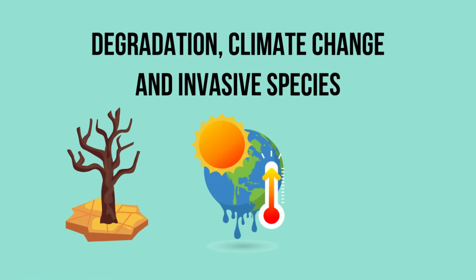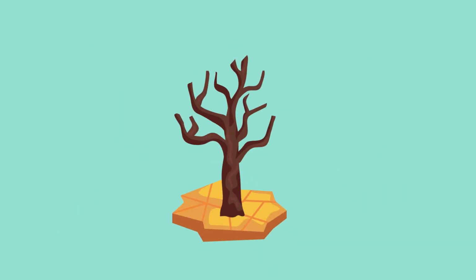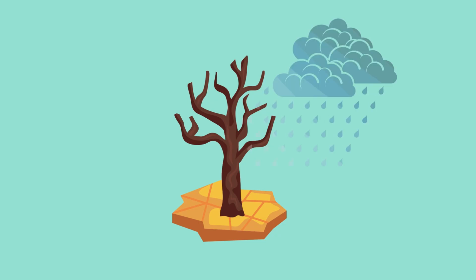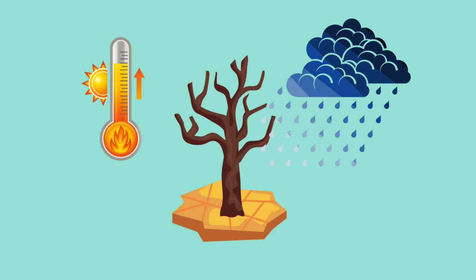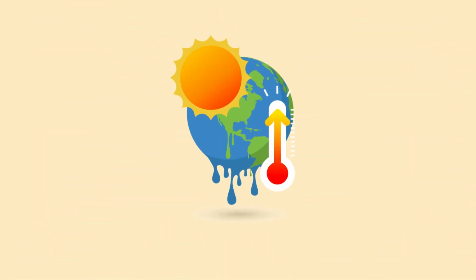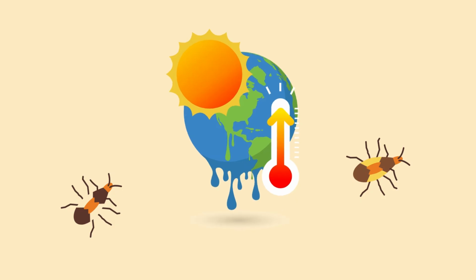Degradation, climate change, and invasive species. Degraded forests are more vulnerable to the effects of climate change, such as altered rainfall patterns and rising temperatures. Weakened forest health reduces resilience to these stresses. Climate change can also aid the spread of invasive species by altering habitat conditions in their favor. For example, warmer temperatures might allow invasive insects to expand into new forest areas, causing further degradation.